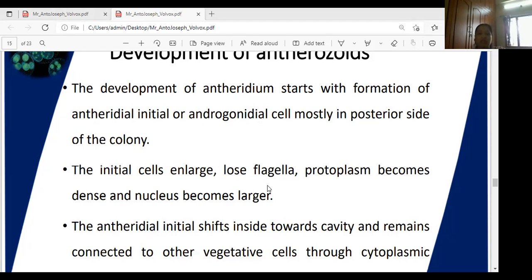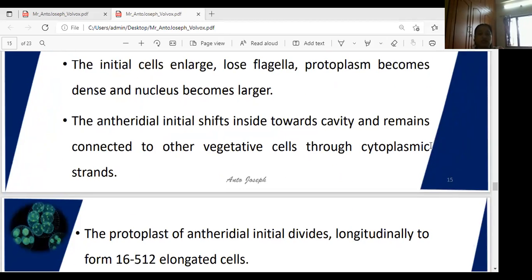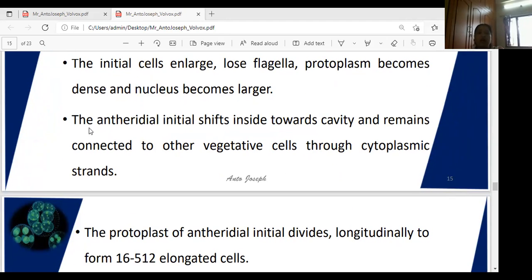The antheridial initial shifts inward toward the cavity, remaining connected with the other vegetative cells through cytoplasmic strands.